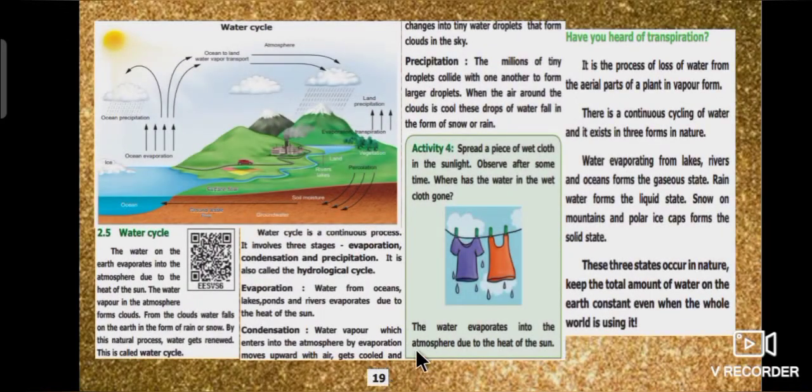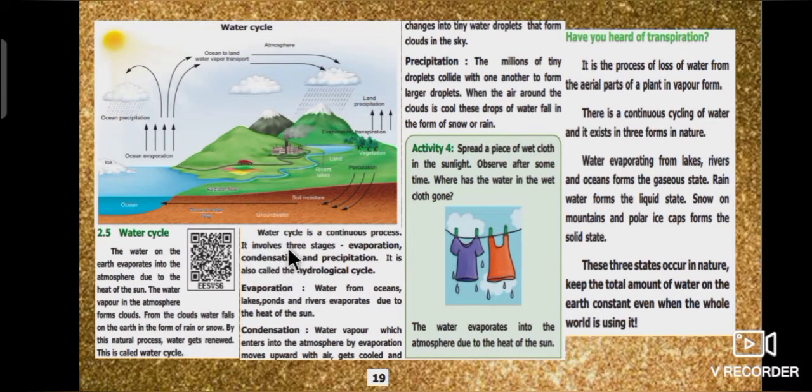Page number 19 explains about water cycle. The water on the earth evaporates into the atmosphere due to the heat of the sun. The water vapor in the atmosphere forms clouds. From the clouds, water falls on the earth in the form of rain or snow. By this natural process, water gets renewed. This is called water cycle.